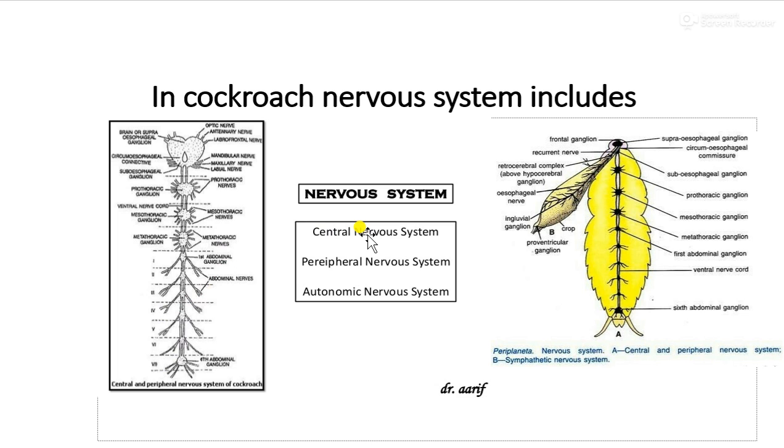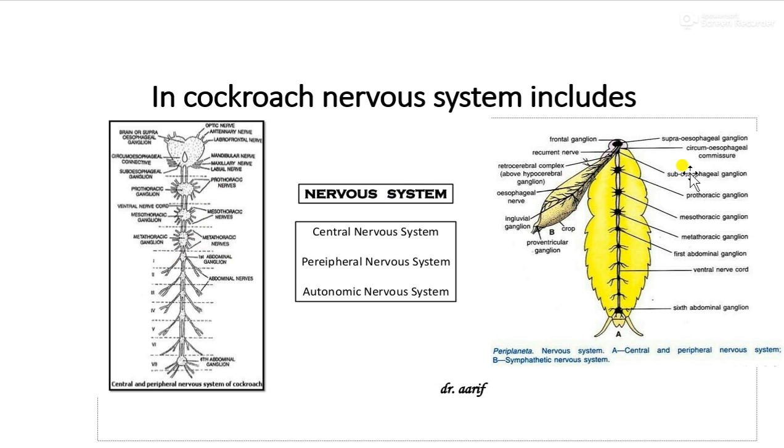Now we see the next part of the central nervous system, and that one is the segmental ganglion. Which one? That one is the segmental ganglion. The total number of segmental ganglia in cockroach is 9, and among them 3 are present in the thoracic region.